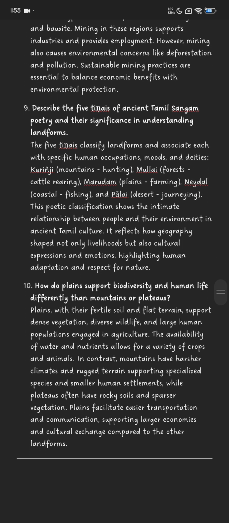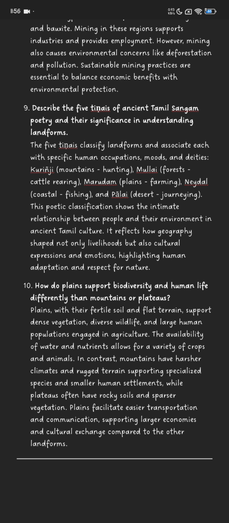Number 9. Describe the 5 Tinais of ancient Tamil Sangam poetry and their significance in understanding landforms. The 5 Tinais classify landforms and associate each with specific human occupations, moods, and deities. Kurinzi, mountains for hunting; Mulai for forest, cattle rearing; Marudam, plains, farming; Neidal, coastal, fishing; and Paalai, desert, journeying.